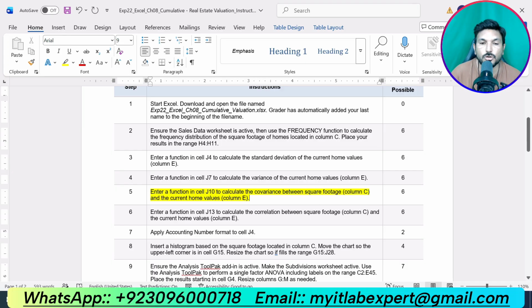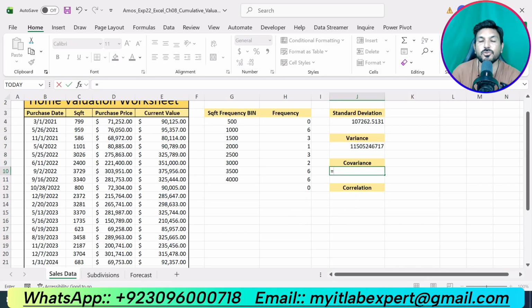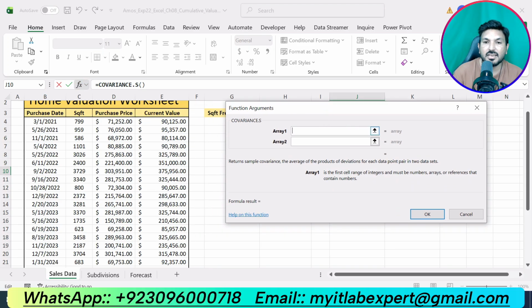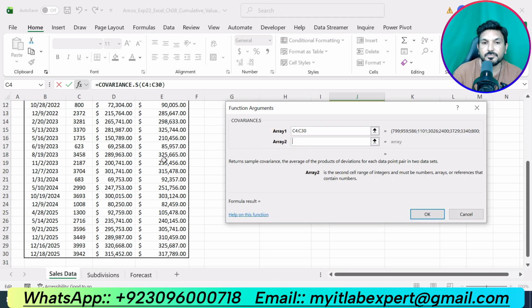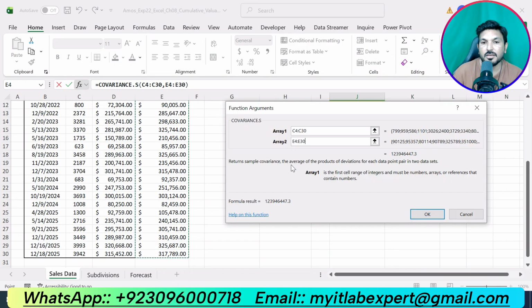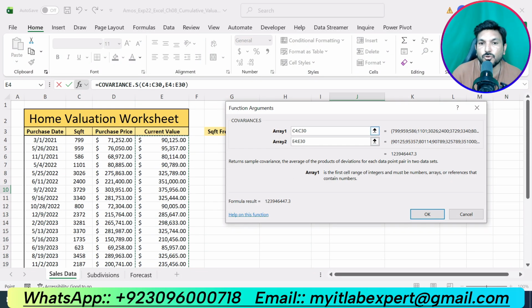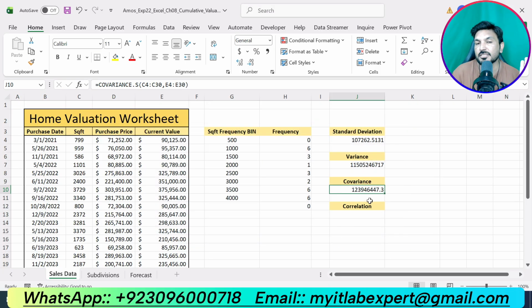Okay, so now we are supposed to calculate the covariance in cell J10. We will go to cell J10, type equal sign and type covariance. So this is COVARIANCE.S, this one. Now we will select our 2 ranges. Array 1 will be the square footage, this one, and array 2 will be the current values. Square footage we have in the range C4 up to C30 and current values we have in the range E4 up to E30. We are calculating covariance between the square footage and the current values. Click OK. So we have calculated the covariance.